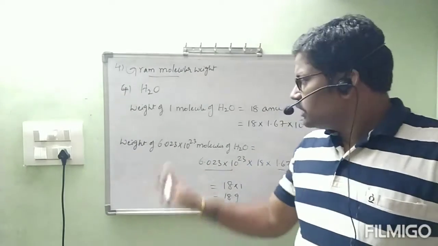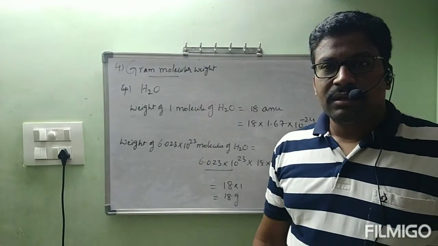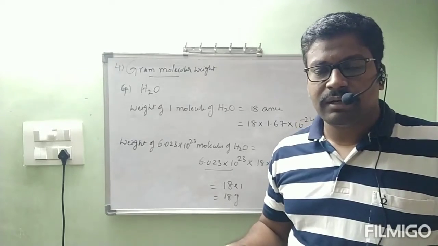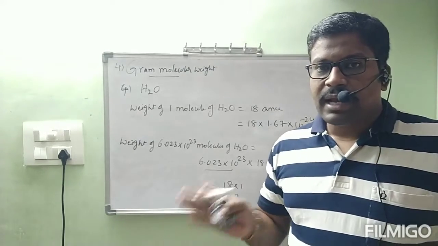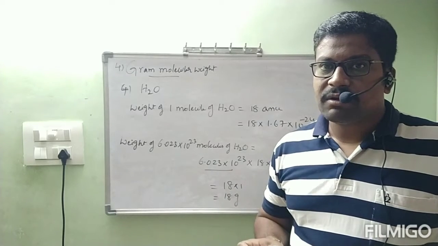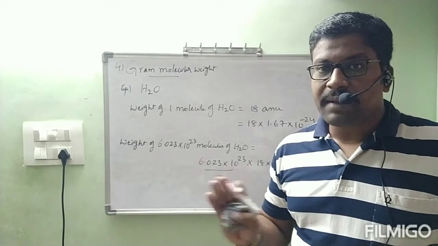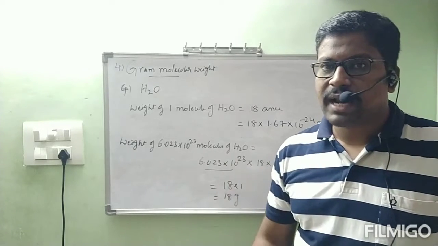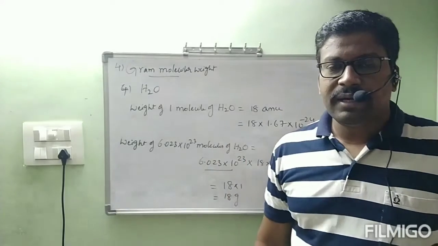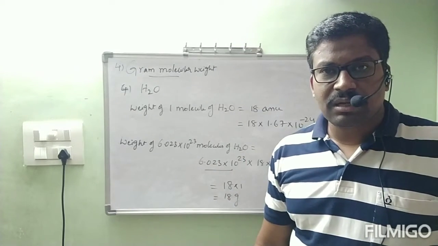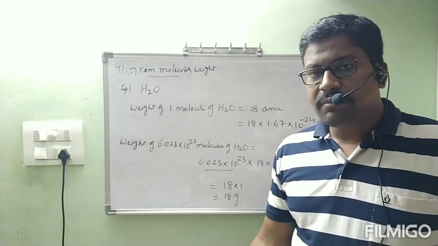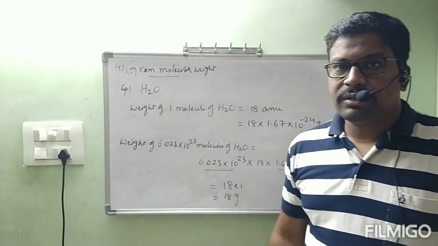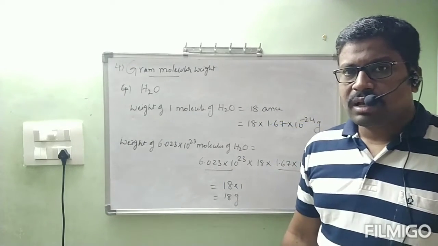I hope you understood. These are the examples under gram molecular weight. So 4 definitions we have seen clearly. Those are atomic weight, gram atomic weight, molecular weight, gram molecular weight. Atomic weight: weight of one atom of any element is called atomic weight. Gram atomic weight: weight of 6.023 into 10 power 23 atoms is called gram atomic weight. Next, molecular weight: weight of one molecule of any substance is called molecular weight. Gram molecular weight: weight of 6.023 into 10 power 23 molecules of any substance is called gram molecular weight.